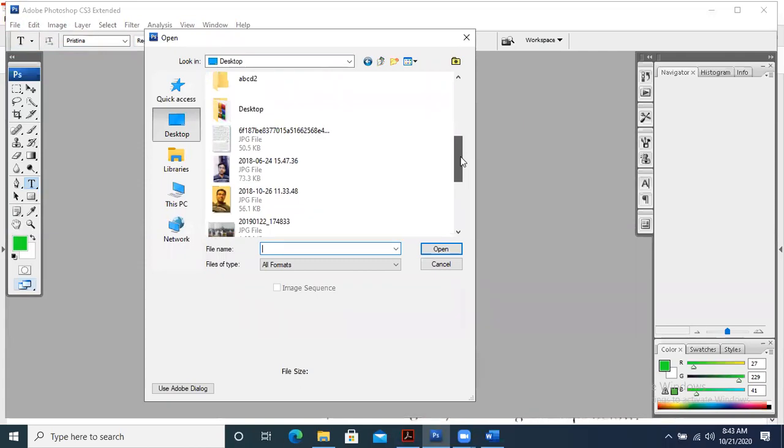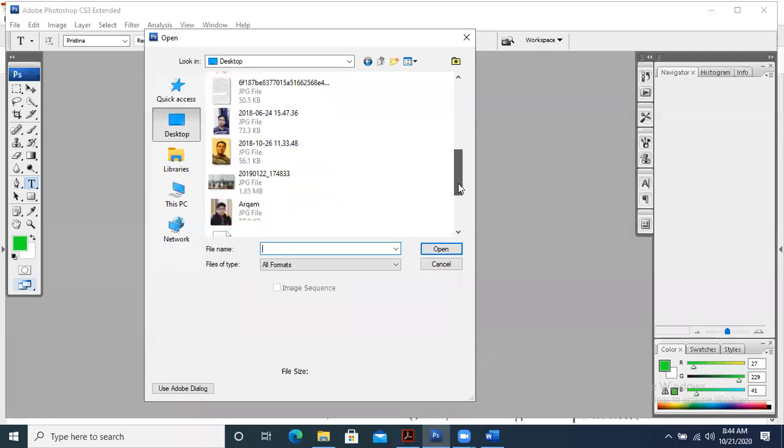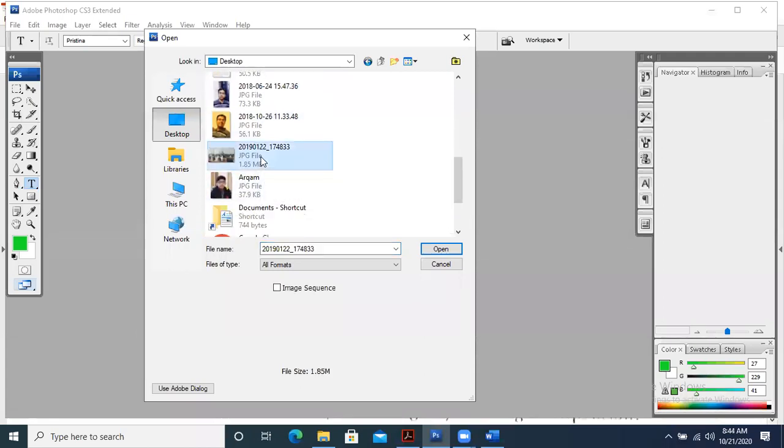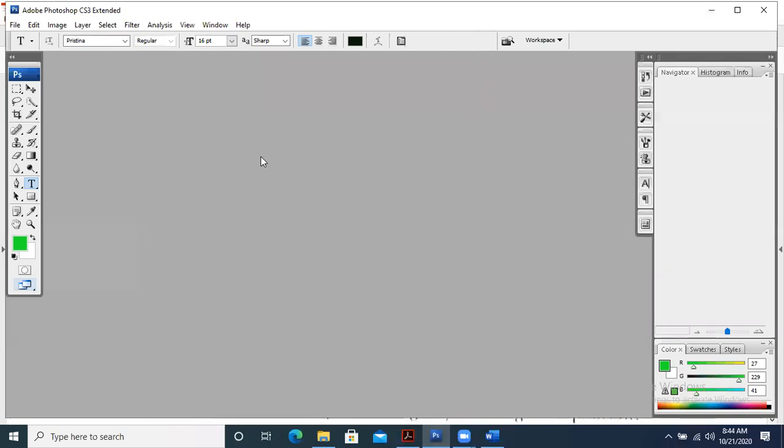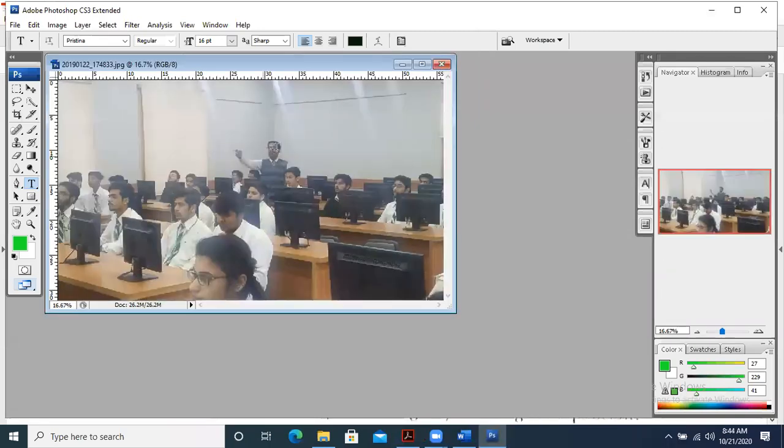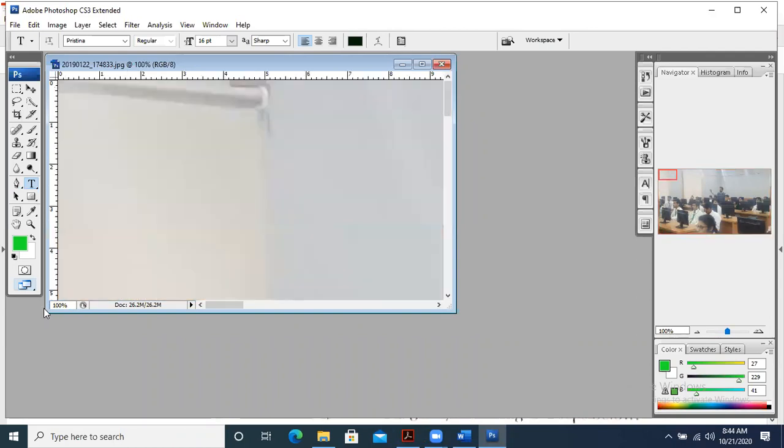Good, good. So basically, what happens over there? Let's suppose this is an image that you have opened. So what is it going to show you? The status bar is basically going to show you the status. You can see this is the file size, 26.2 MB. It is a heavy file taken from a DSLR. Similarly, it is showing you 16.7%, which means it is not its original size. If I make it 100%, then you can see that the image is very large.